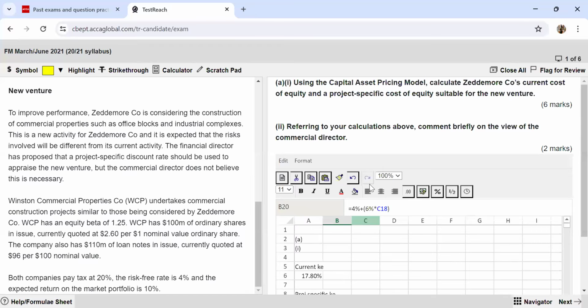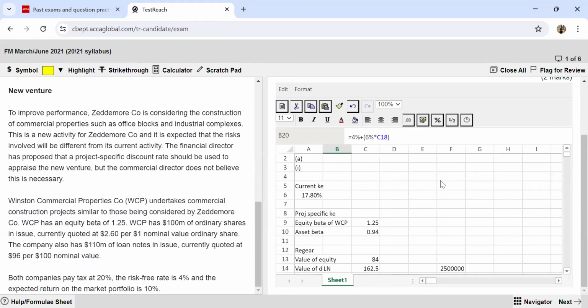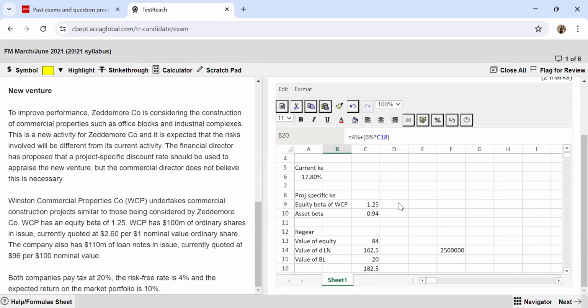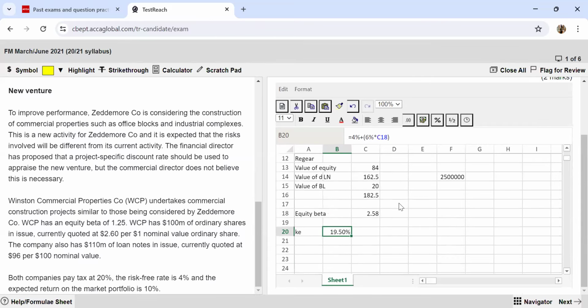Part 2 says, referring to the calculations above, briefly comment on the view of the commercial director. So the financial director has proposed that a project-specific discount rate should be used to appraise the new venture, but the commercial director does not think that this is necessary. So the comment you have to provide is, if you see the current cost of equity, you have 17.8%, but if you have found out the risk-adjusted KE, you see that the cost of equity has gone up. So this means that if you take up this project, the shareholders are going to expect a higher return to compensate for the higher risk that they are taking with the new venture.